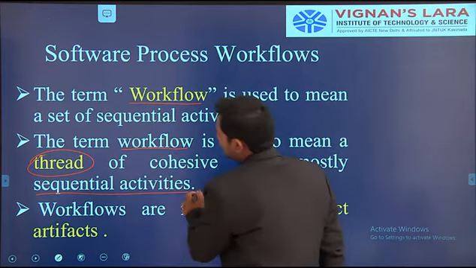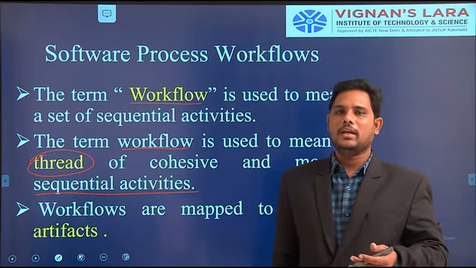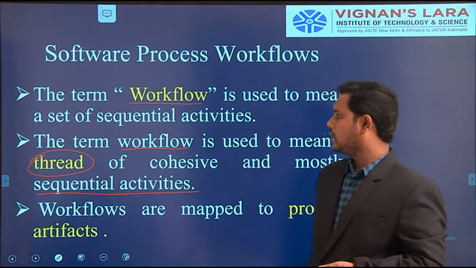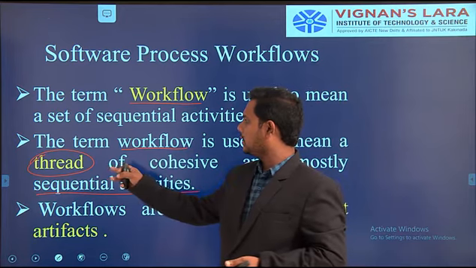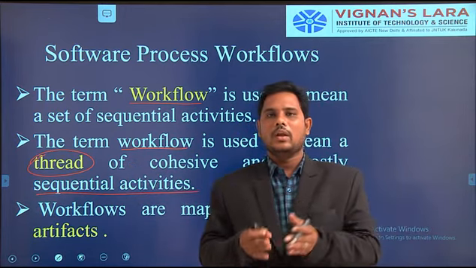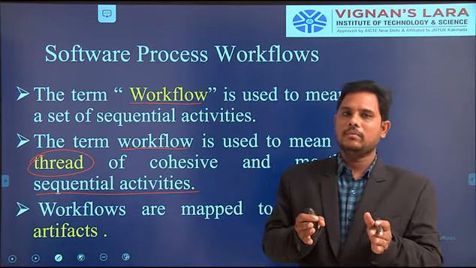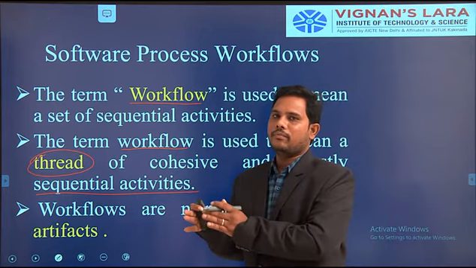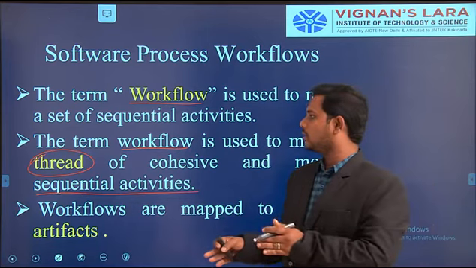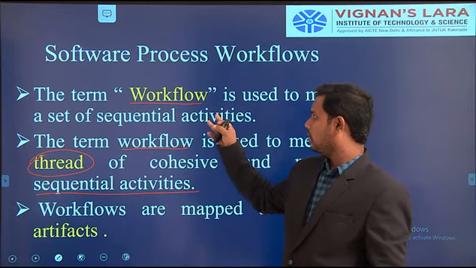So a project contains a large number of activities, and all the activities are executed in a sequential manner, one by one, to complete the product. Why do we call it a thread? A heavyweight process is divided into threads. Similarly, a large number of activities are divided into small pieces, small sets of activities. Each piece we execute is like a thread. Here it is called a workflow.